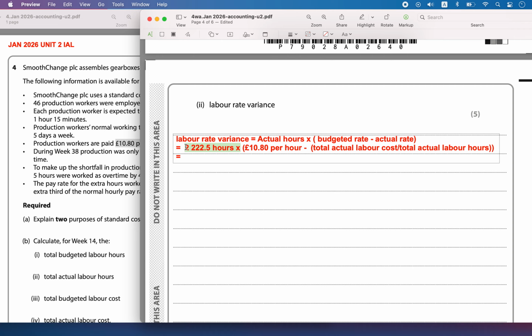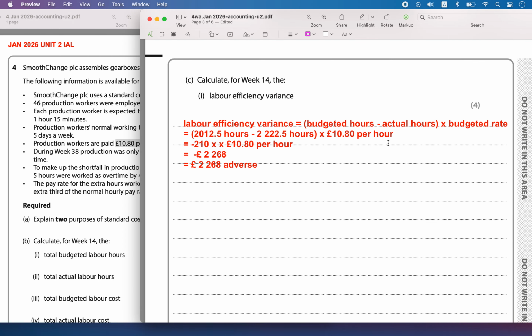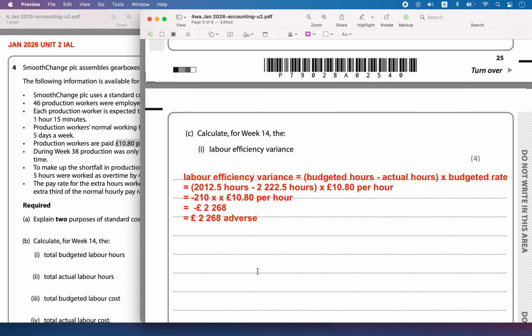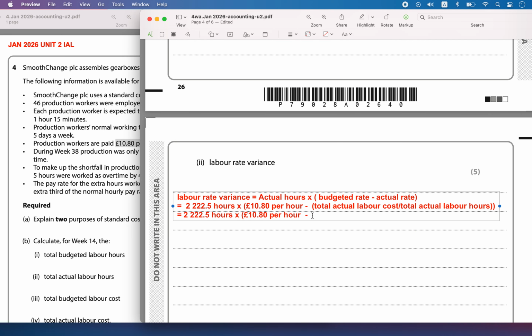So the actual hours will remain the same, into 10.8 pounds per hour. The 10.8 pounds per hour is the budgeted rate minus the total actual labor cost which we calculated. The total actual labor cost was 24,759 pounds. So let's write that here, 24,759 divided by the actual labor hours.